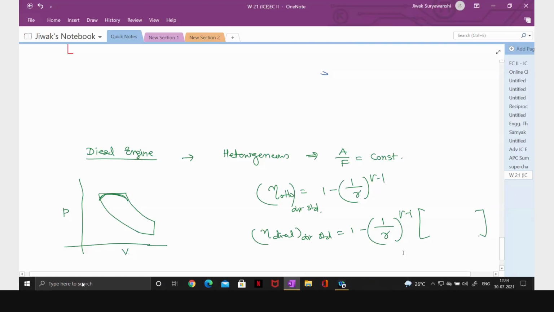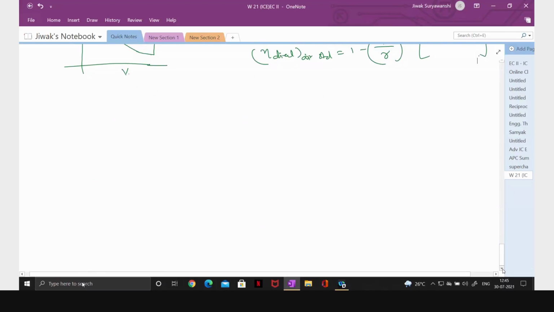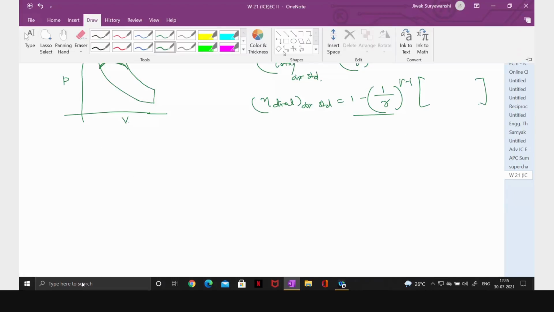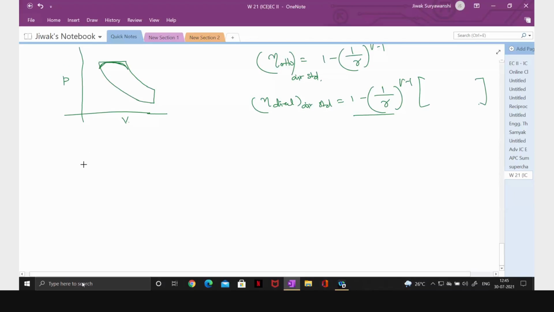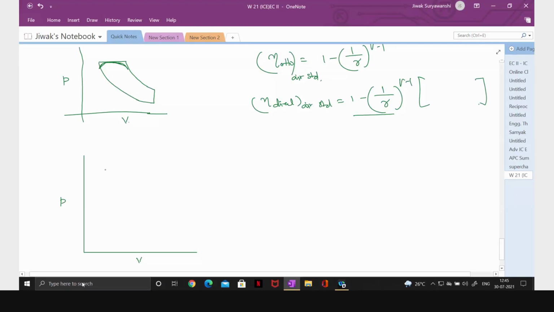We derived the equation for the efficiency of the Otto cycle, diesel cycle as well as the dual cycle. Again in the dual cycle you will have this common factor multiplied by another factor. So what is the case of the dual cycle? Here, in the dual cycle, heat is added at constant volume plus constant pressure.